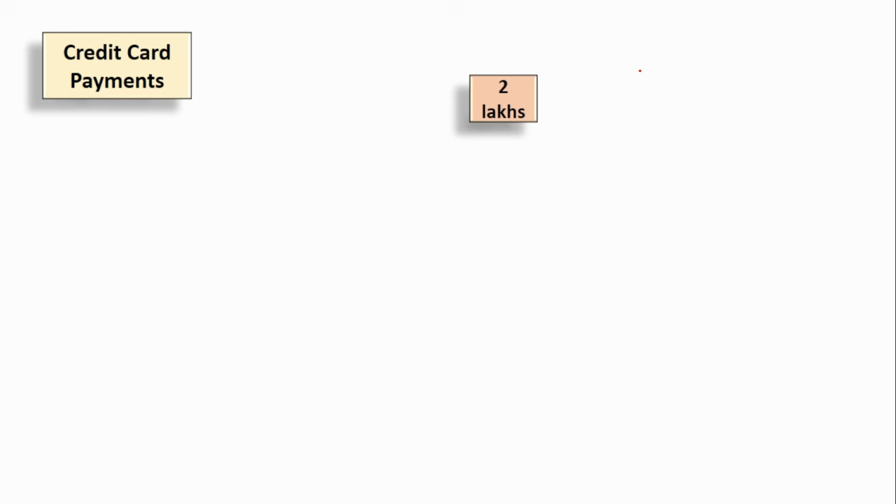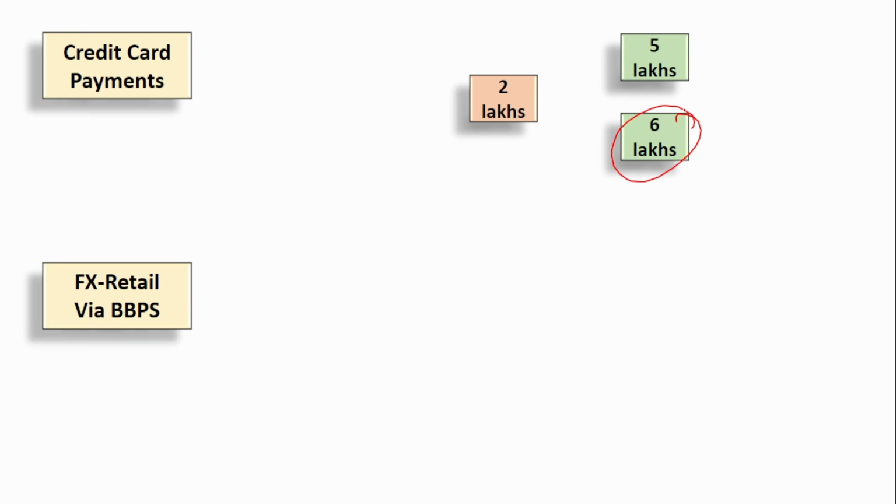Next is credit card payments. Here the per transaction limit is 5 lakhs and the overall transaction limit for the day is 6 lakhs. Followed by that is Forex retail via the BBPS, that is the Bharat Bill Payment System. Under the Bharat Bill Payment System, there is an option called Forex retail. So if you want, you can purchase foreign currencies, and if you already have a Forex card, you can load it further. If you want to load certain money into your Forex card, that can also be done via this Forex retail.